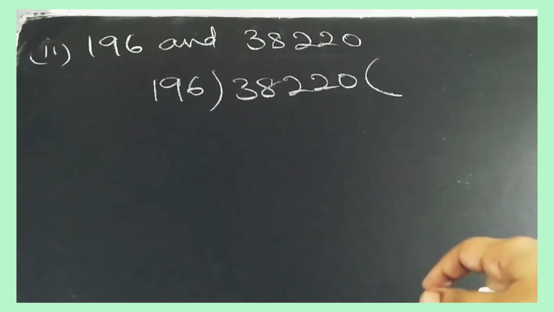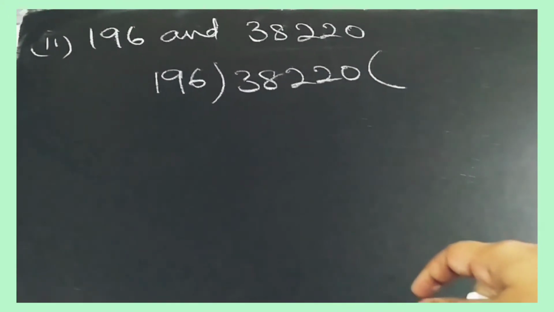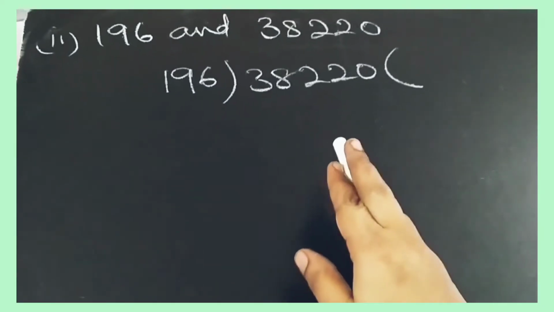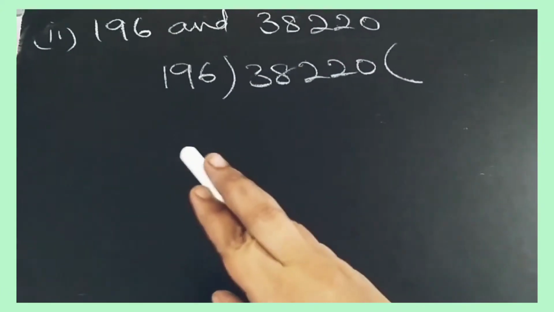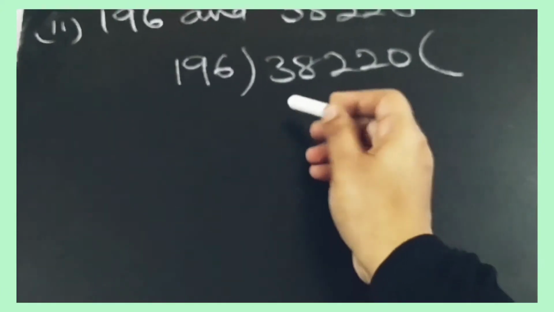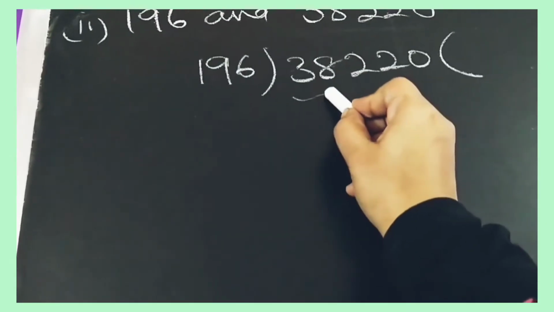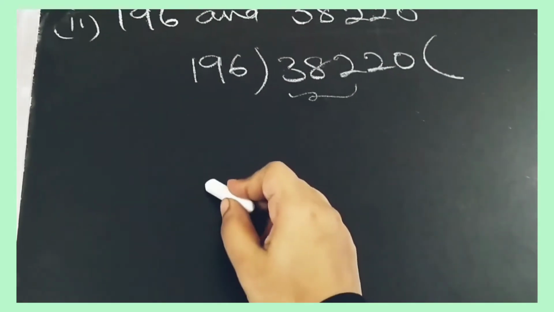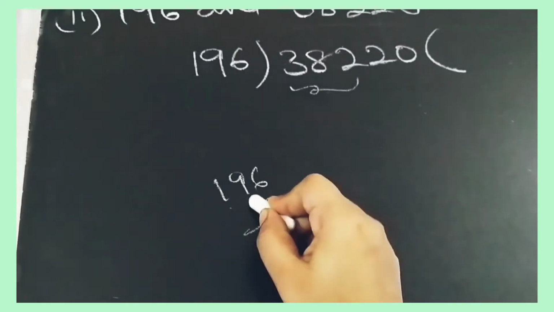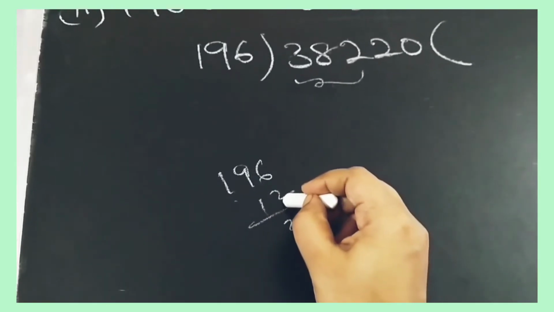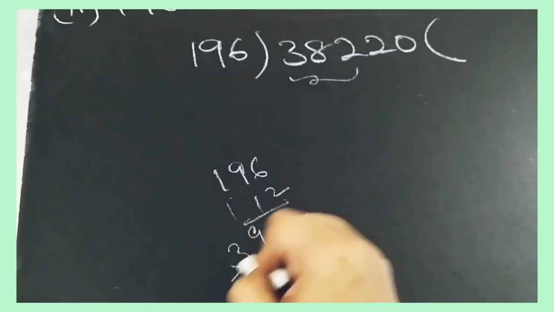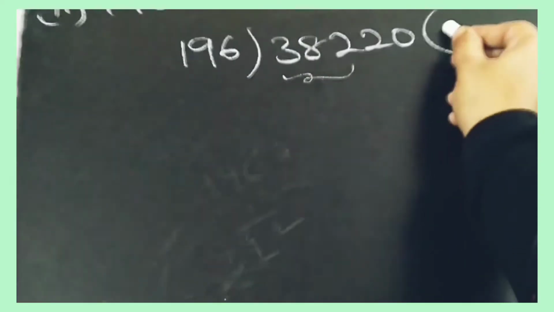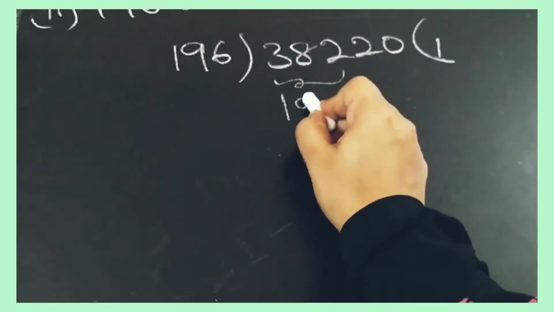Second sum is 196 and 38,220. Again, which is the biggest number here? 38,220. We have to take this as dividend, so 196 as divisor. So we will take 382 first. Okay, so 196, 2 6s are 12, 9 2s are 18, 19, 1 2s are 2, 3. It is 392. So we can't take 392. We'll take 196 1s are 196.